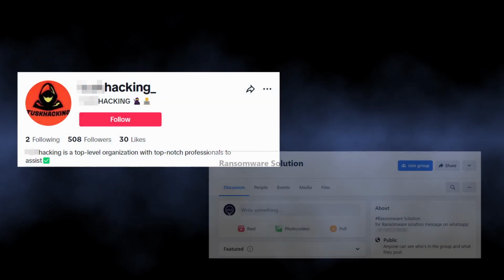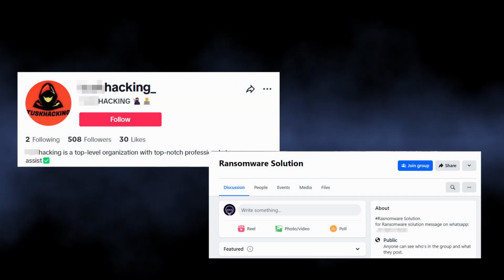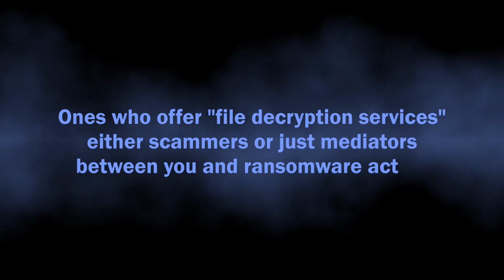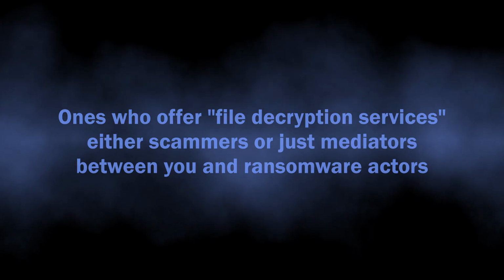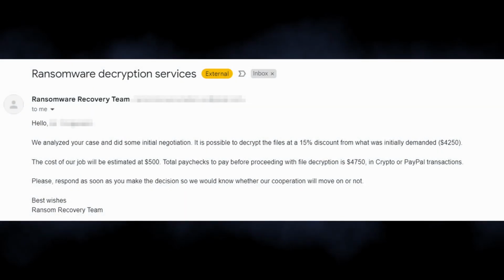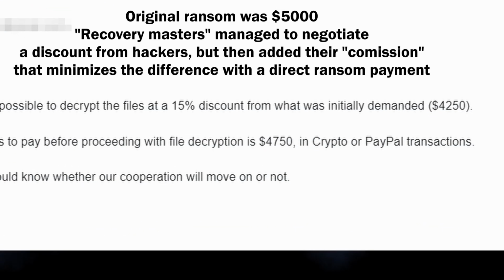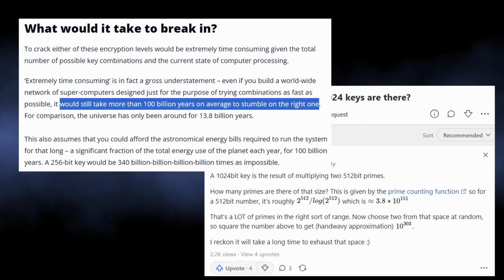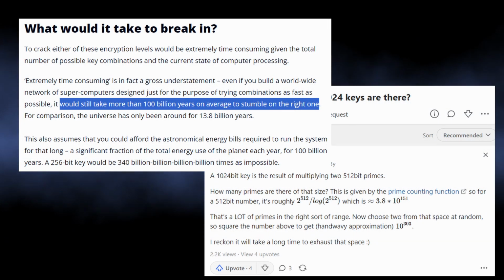Do not trust any file recovery services or channels that say they guarantee to get the files back after this ransomware attack. No one can guarantee this unless they are working with ransomware actors or trying to scam you. Such services may be costly as well, comparable in size with a regular ransom if you calculate the total loss. The reason why there could not be any guarantee is that the files are encrypted with a rather strong cipher, which makes it nearly impossible to decrypt.